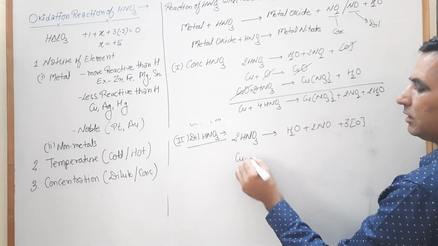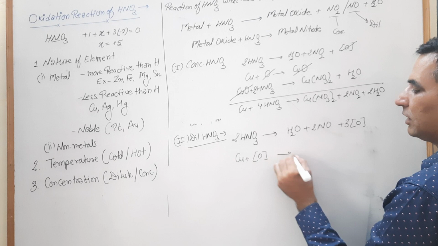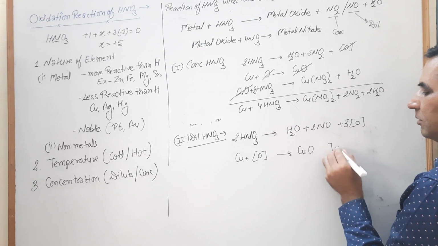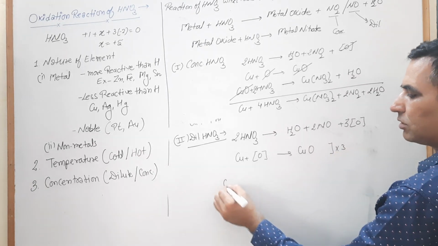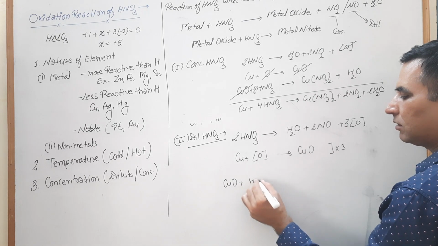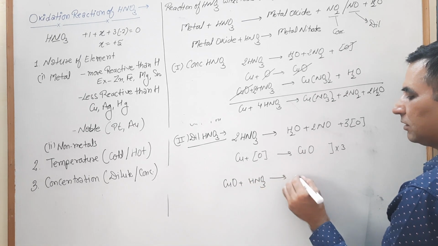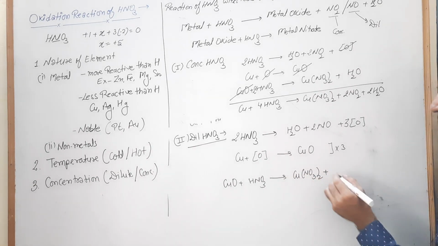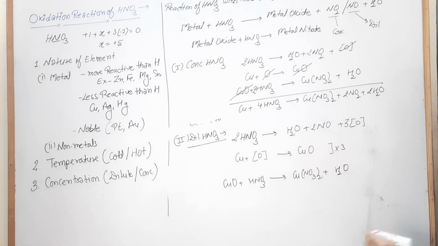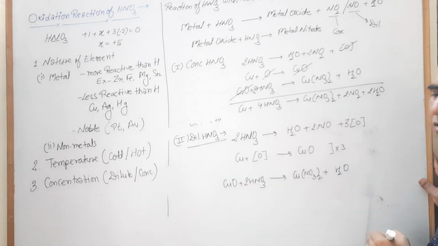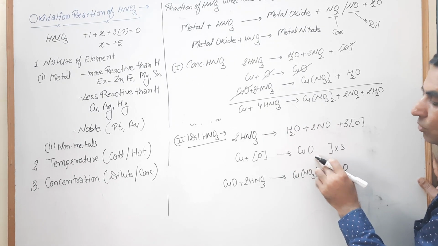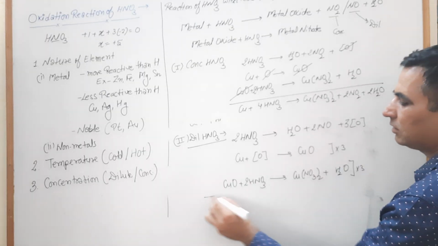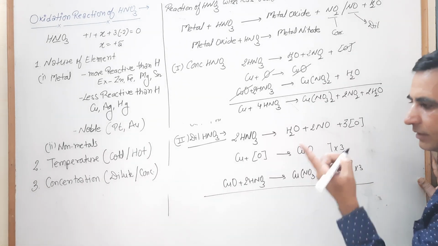Your copper reacts with oxygen and converts into copper oxide. 3 oxygens are involved here, so we multiply this one by 3. Now your copper oxide reacts with HNO3 and converts into copper nitrate and H2O. For balancing, 2. But look, 3 CuO, in this one we have only 1 CuO, so we multiply this one also by 3. Now we have multiplied, add these equations.